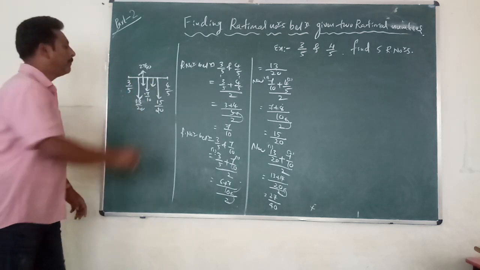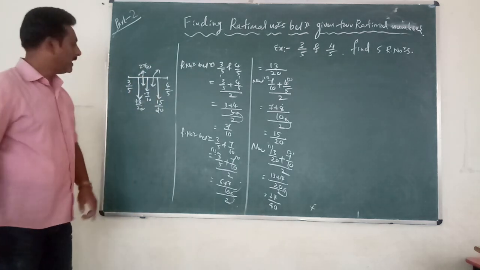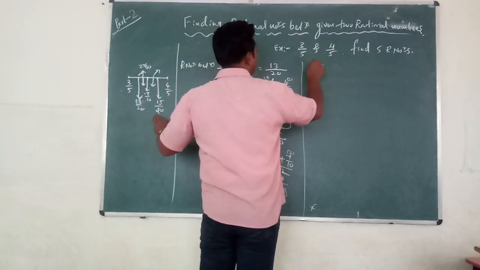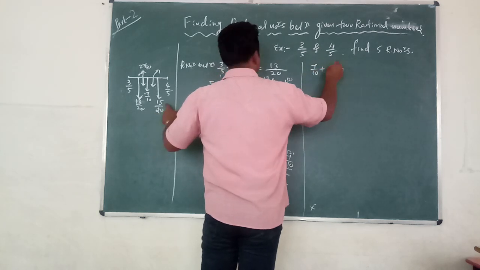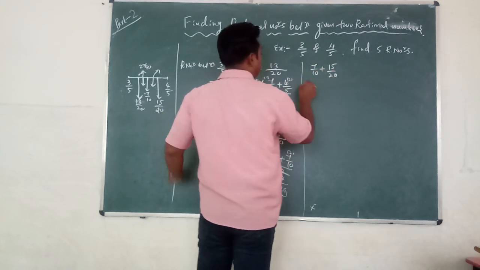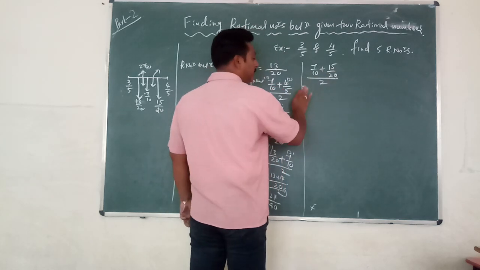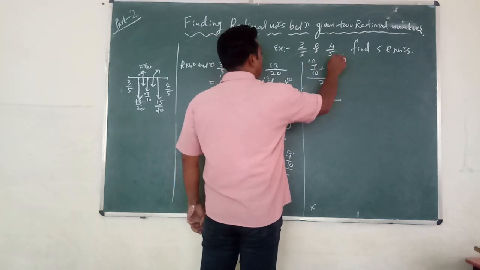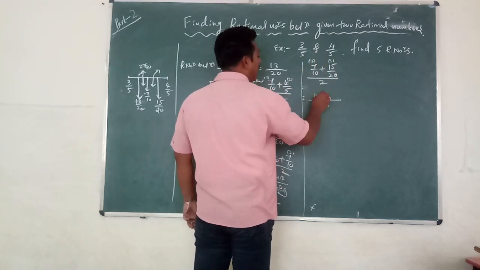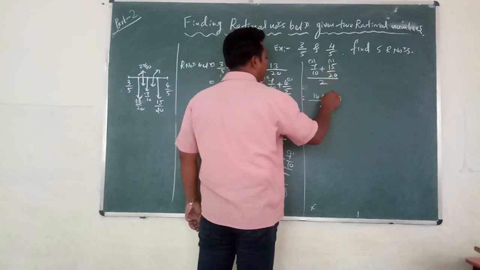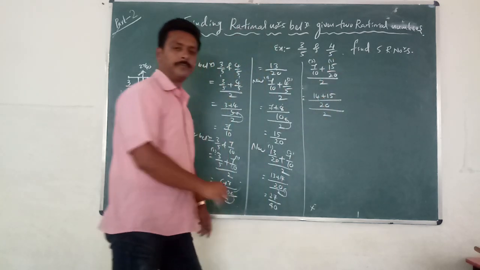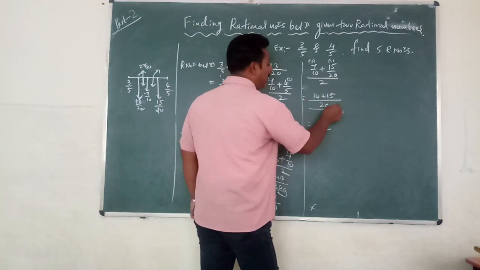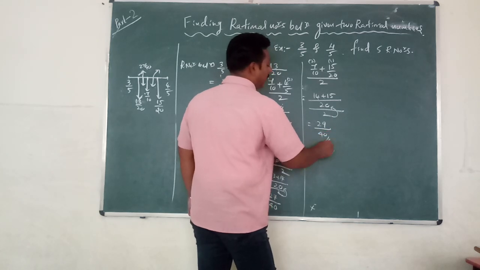So we got this number as 27/40. Now the last one, that is in between these two. So I will go with that also. That is 7/10 plus 15/20. This is equal to whole divided by 2. LCM will be 20. 10 2s are 20, 1s are 2 7s are 14 plus 1 15s are 15, whole divided by 2. Okay, so 14 and 15 will be 29. These two will come here. This will be 40.